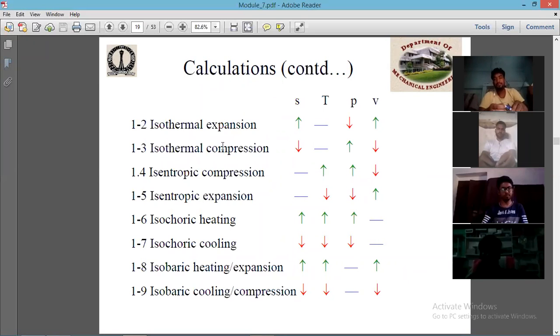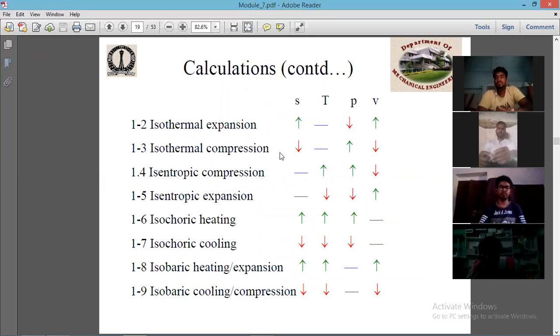This graph also you can remember what will happen in various processes. For example, you have isothermal expansion process. So in isothermal expansion process, the entropy will increase, the temperature will remain constant, the pressure will decrease, and the volume will increase. Since it is an expansion, the volume is increasing, the pressure is decreasing, the temperature is constant, and the entropy is increasing in expansion process.